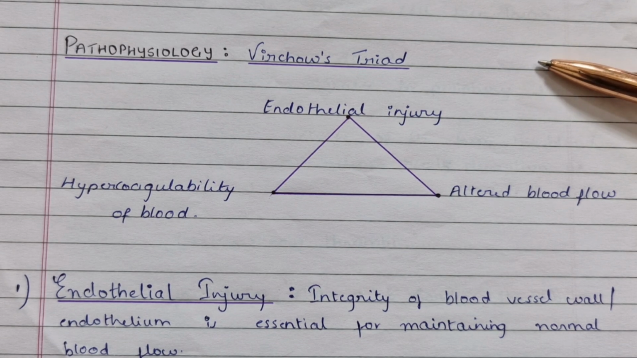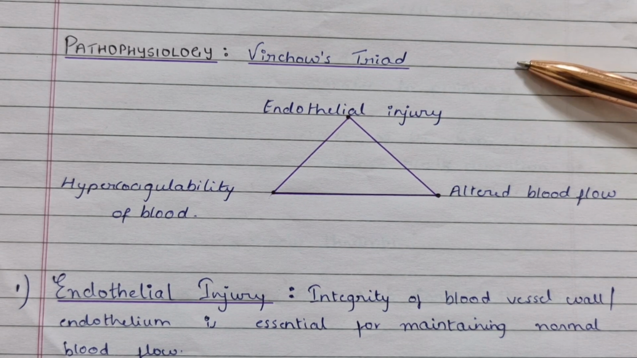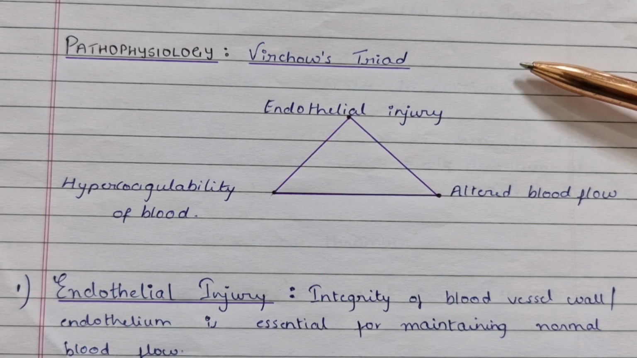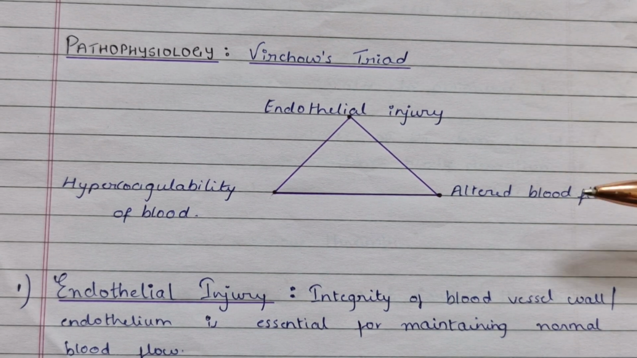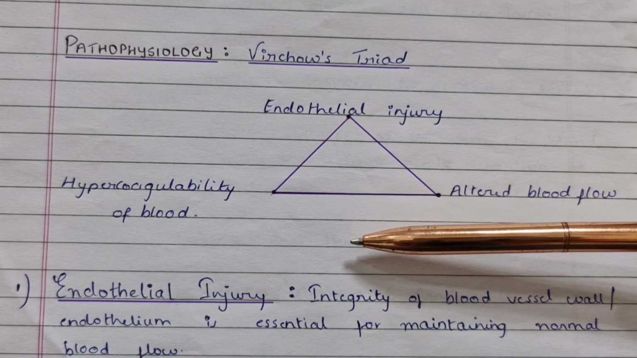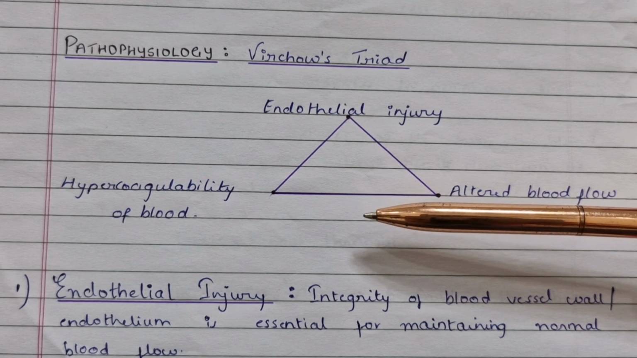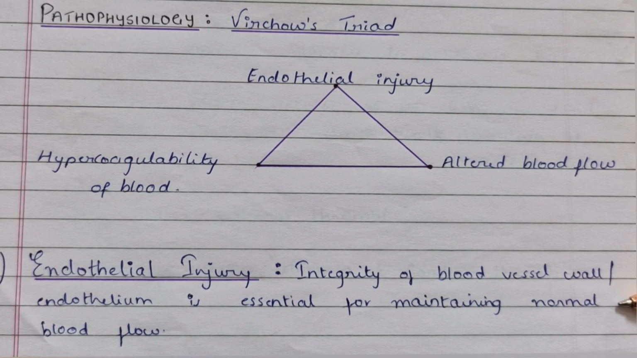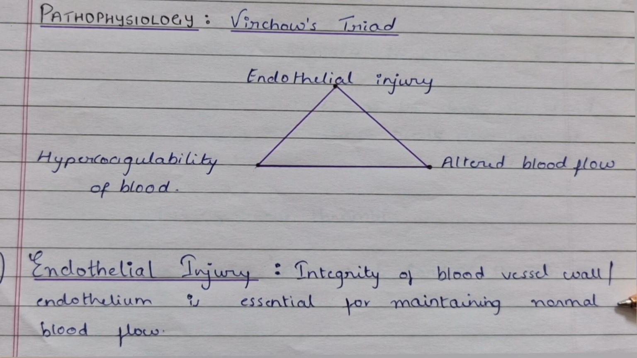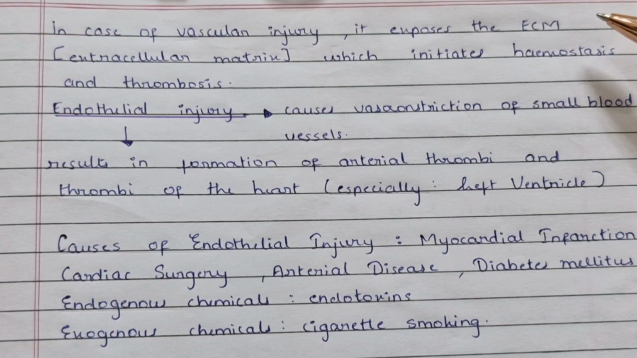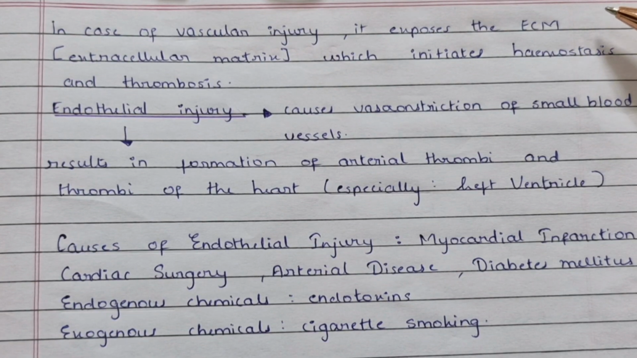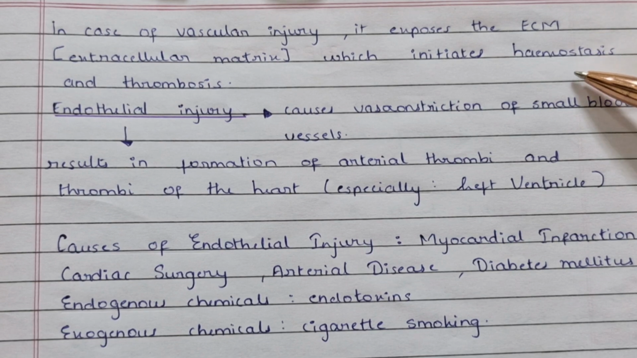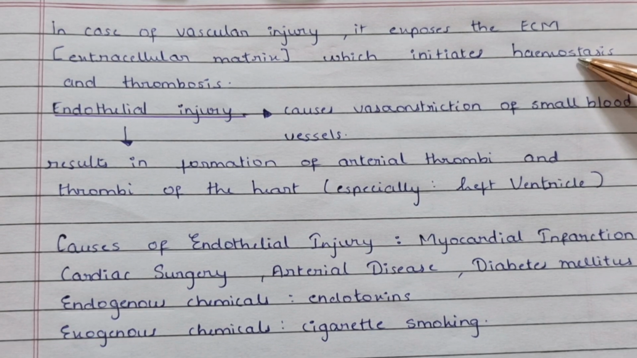Pathophysiology of thrombosis, we need to remember the Virchow's Triad. The Virchow's Triad includes endothelial injury, altered blood flow, and hypercoagulability of blood. Endothelial injury: integrity of the blood vessel wall or the endothelium is essential for maintaining the normal blood flow. In case of vascular injury, it exposes the extracellular matrix which initiates hemostasis and thrombosis.